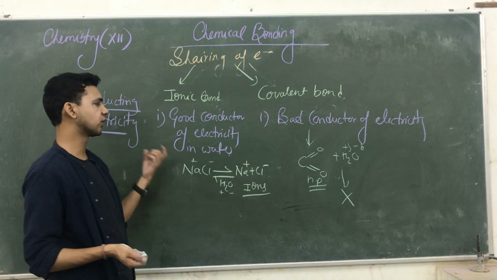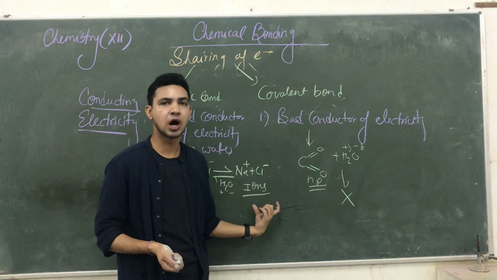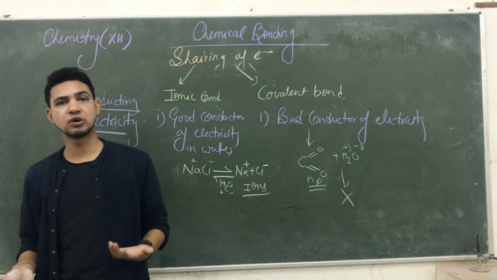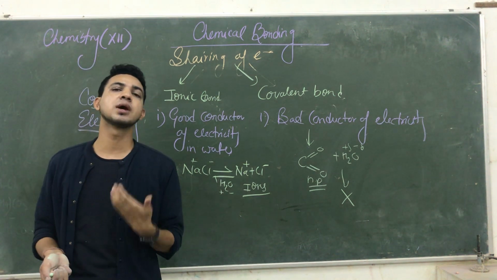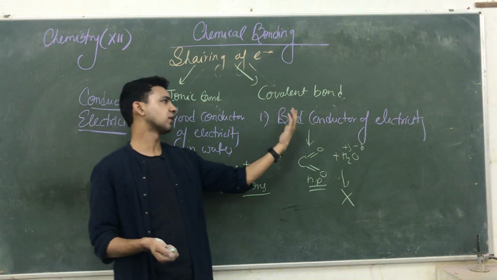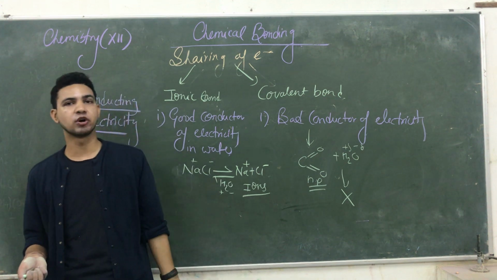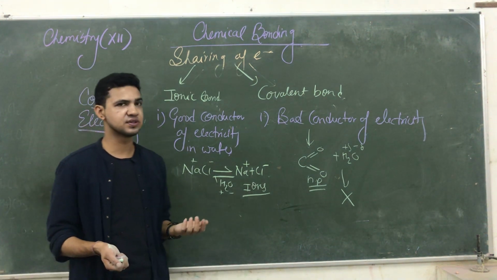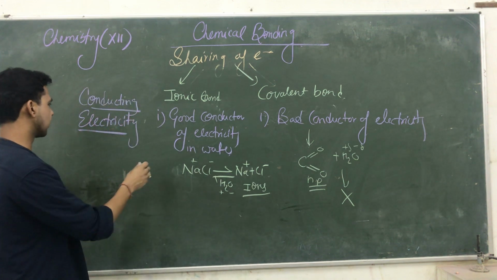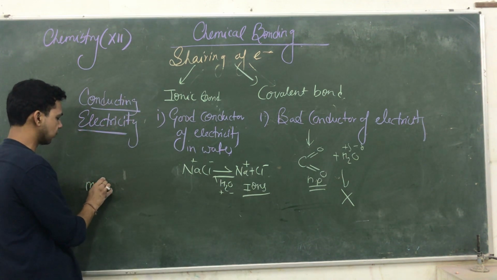So we are talking here about conductivity on the basis of ions. If an ionic compound easily dissolves in water and produces good ions, then it is a good conductor of electricity. But covalent compounds cannot be dissolved in water and they are not able to conduct electricity. That is another difference. And then we are talking about melting and boiling point.